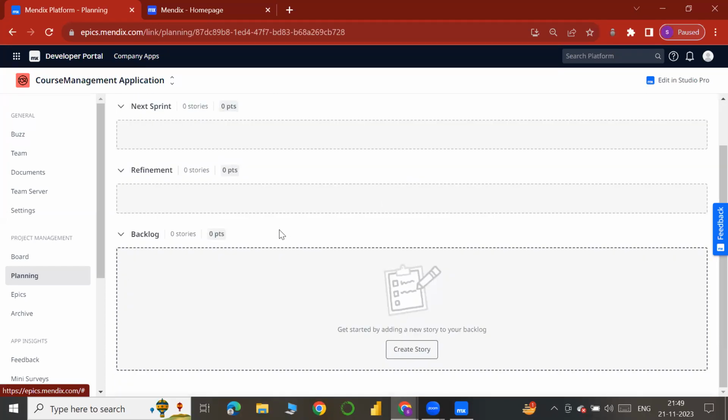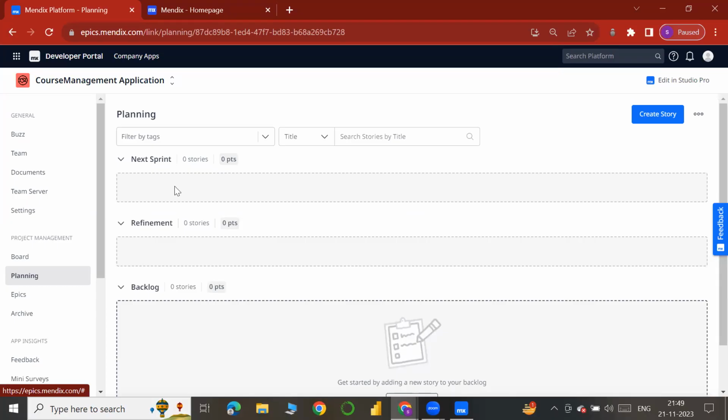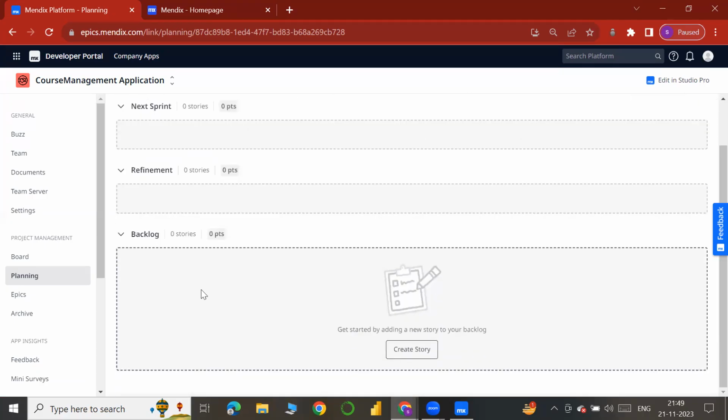Backlog means the stories which are going to enter into the next sprint. First we define one sprint, and we include some user stories. After the sprint completes, they will go into archive, and after that some user stories will be in the next sprint. So that next sprint's user stories will be added to this backlog, so that as soon as we start our new active sprint, these backlog user stories will automatically go into that new sprint. For that, we just load the user stories in the backlog.